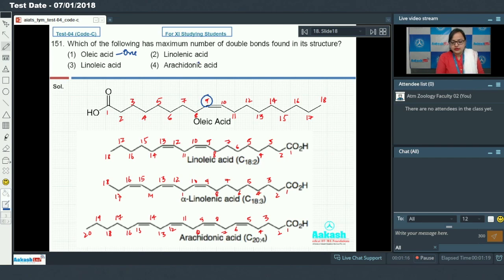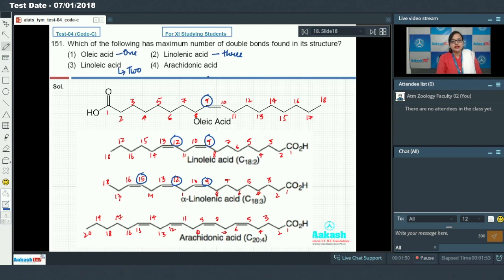Option 2, that is linoleic acid. Linoleic acid is also an 18 carbon containing fatty acid and it has 3 double bonds present at 9th, 12th and 15th carbon. So linoleic acid has 3 double bonds. Linoleic acid is also an 18 carbon containing fatty acid and it has 2 double bonds present at 9th and 12th carbon atom. So it has 2 double bonds.